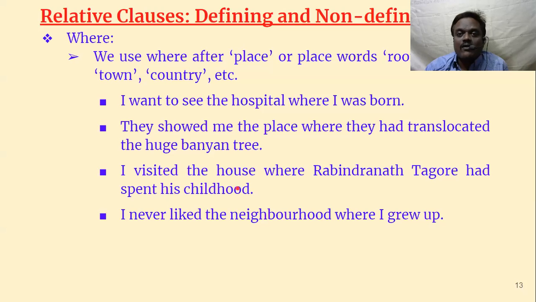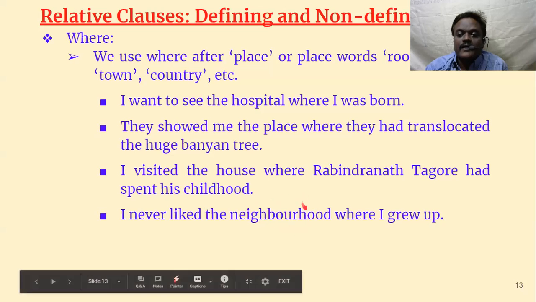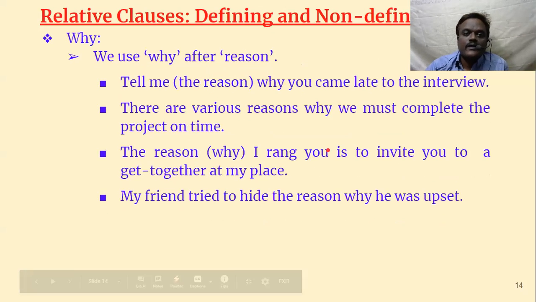I visited the house where Rabindranath Tagore had spent his childhood. See again, house is defined, where some extra information, where Rabindranath Tagore had spent his childhood. I never liked the neighborhood where I grew up. So neighborhood, which neighborhood? Where I grew up. So these are called relative adverbs. Now, one more is there.